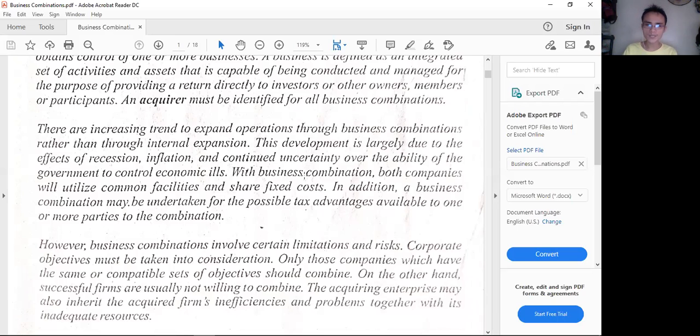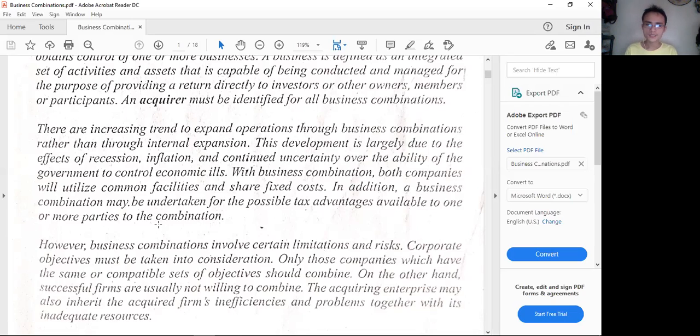This has happened in a lot of cases, and could be for both positive or negative reasons. That's the point of these two paragraphs. Some would think that they would expand better if they acquire a business. That's a case of external expansion rather than internal expansion.